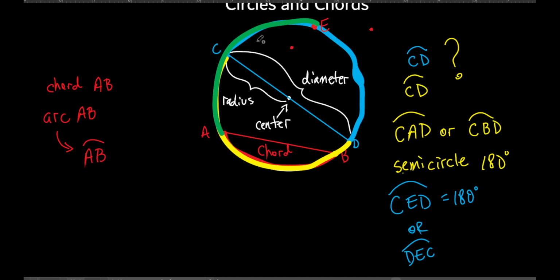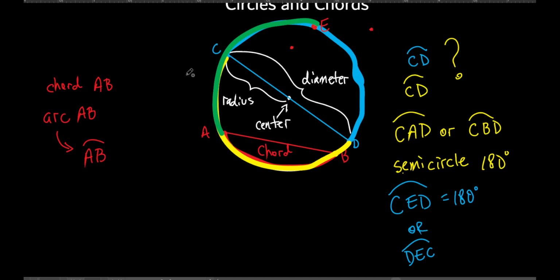I could call it ACE. Technically it wouldn't be wrong, but I don't really need the C here. You only need the middle point when it's 180 degrees or more. If it's 180 degrees or more, that's when I need the 3 points. But if I'm just going from A to E, does that look like I went up more than 180 degrees? No, because from here to here would be 180, wouldn't it?